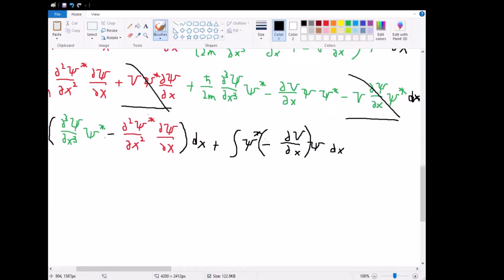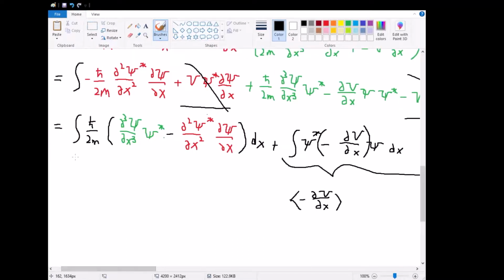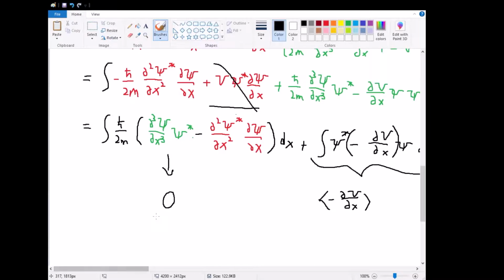Okay, so evidently this is just equivalent to the expectation value of negative partial v with respect to x. This is just the formula for that. For any quantity, when we want to calculate the expectation, we sandwich it in between psi star and psi, as we talked about when going over operators. So evidently what that implies is that this is supposed to somehow cancel out to 0. So let us try to puzzle out how this is supposed to be true.